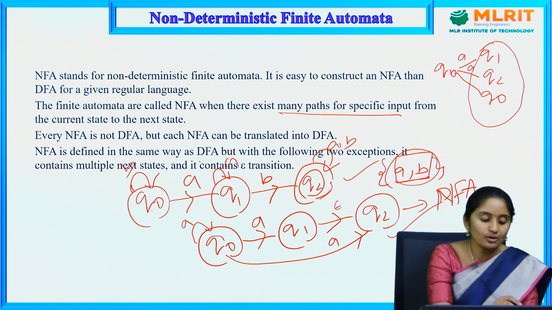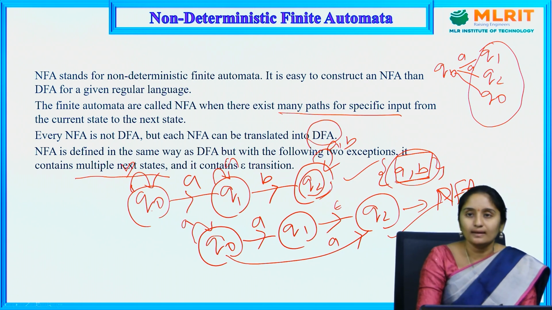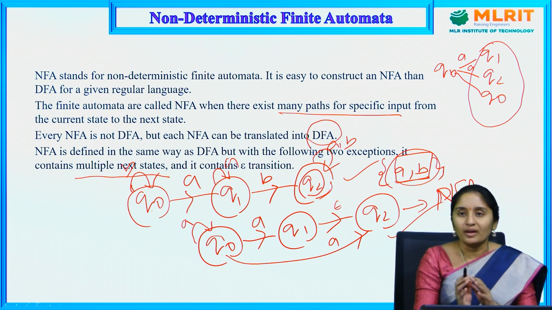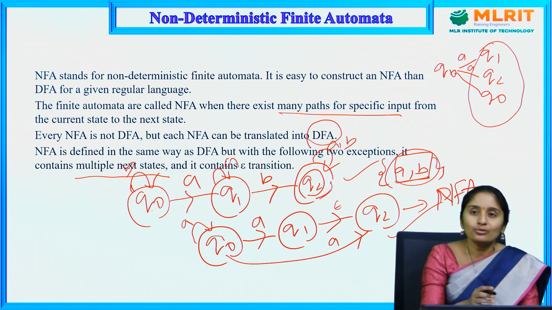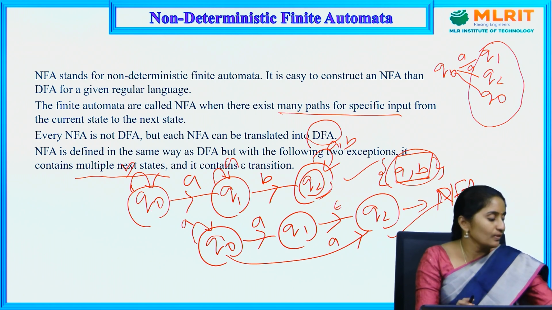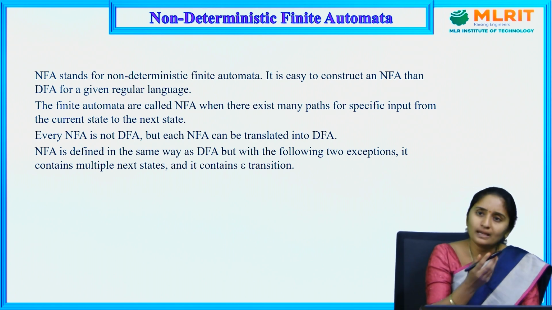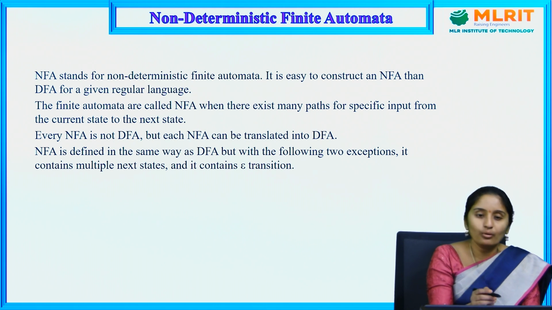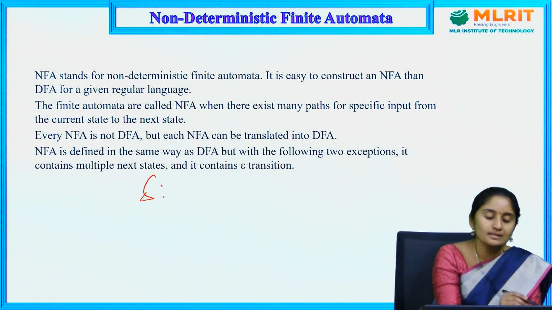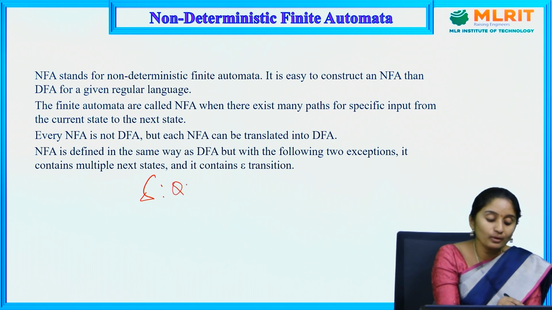But these epsilon transitions and multiple next states are not allowed in DFA. That is the difference between NFA and DFA. Clear? The only difference is in the transition function. There exist 5 tuples in NFA and 5 tuples in DFA, but the only difference is the transition function. In DFA we have Q cross sigma tends to Q.